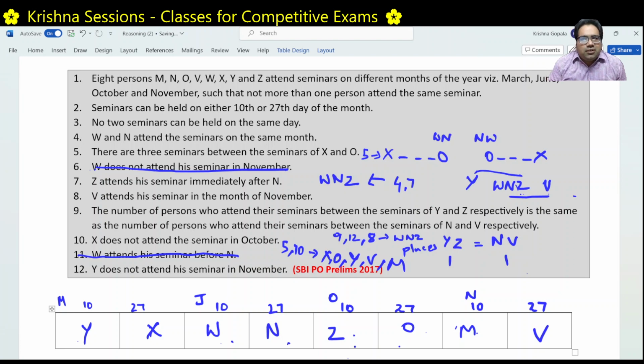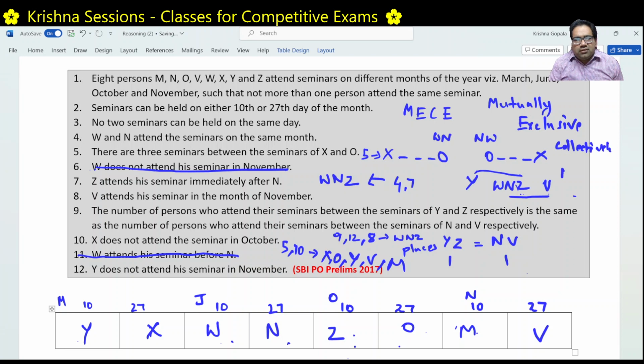So there is a concept called mutually exclusive, collectively exhaustive. What does that mean?